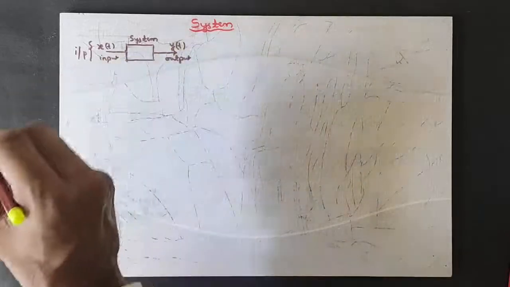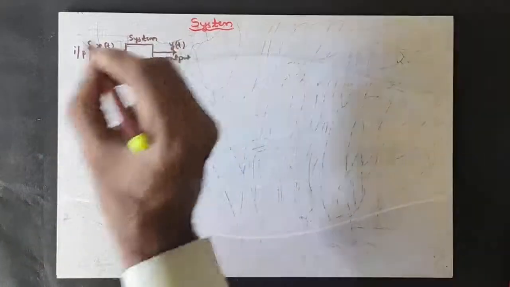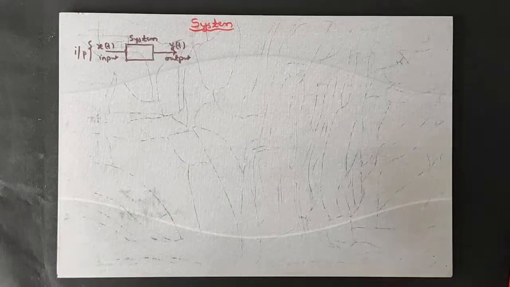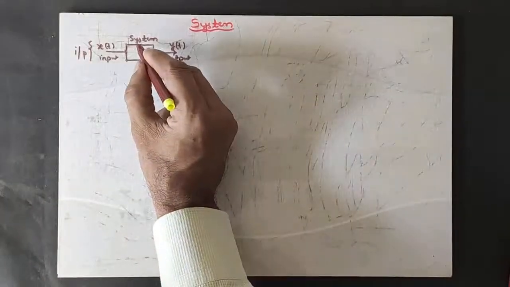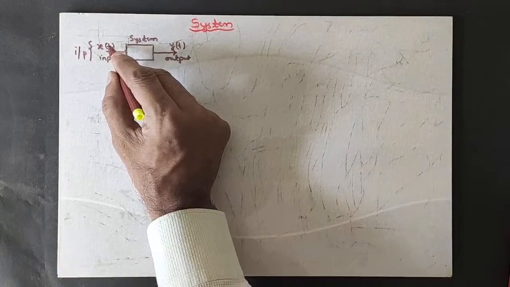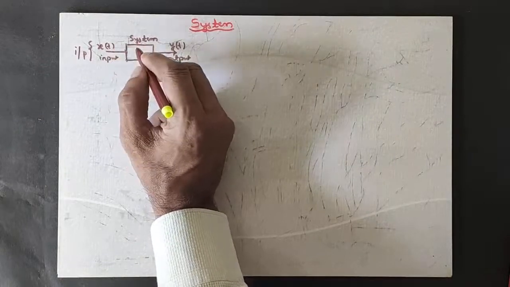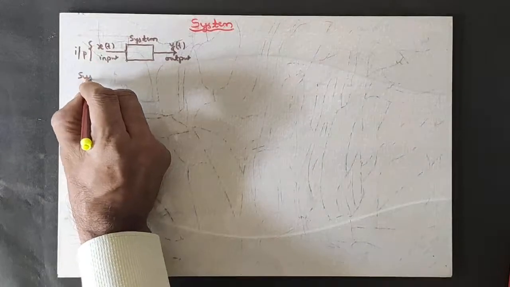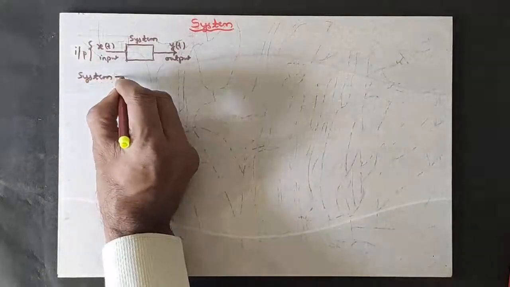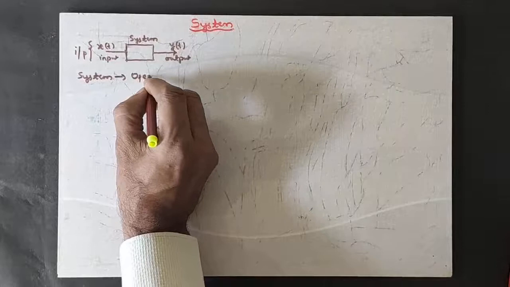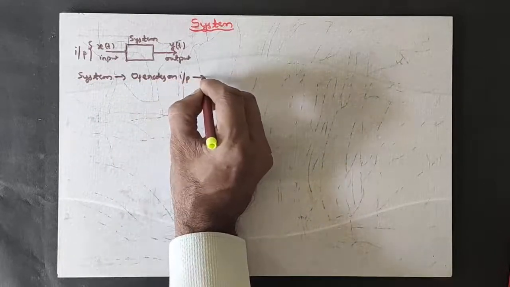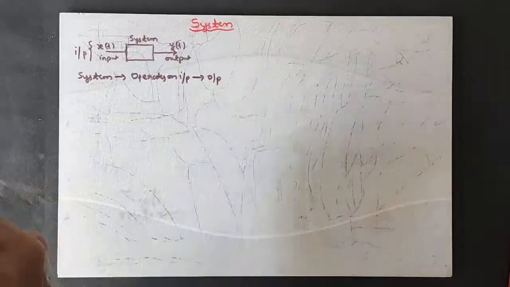It receives input, operates on that and transforms it into output, isn't it? What exactly the system does, it operates on input. We can view system as interconnection of operations. System means what? It operates on input and produces output, that's all.